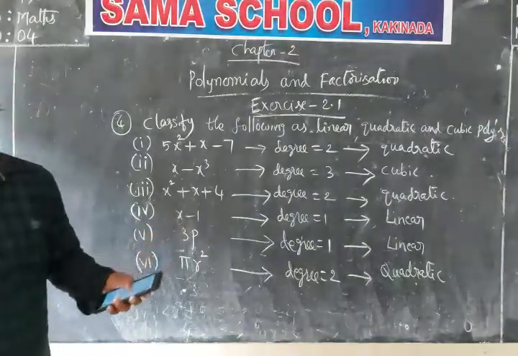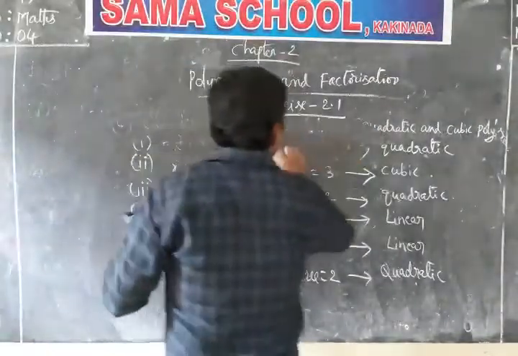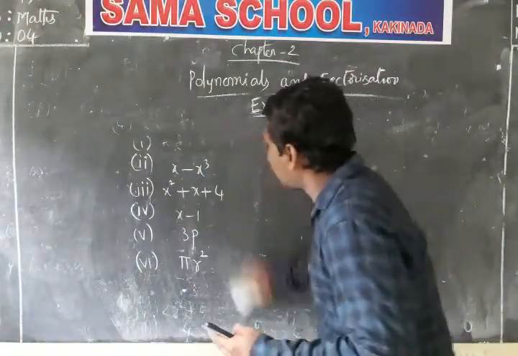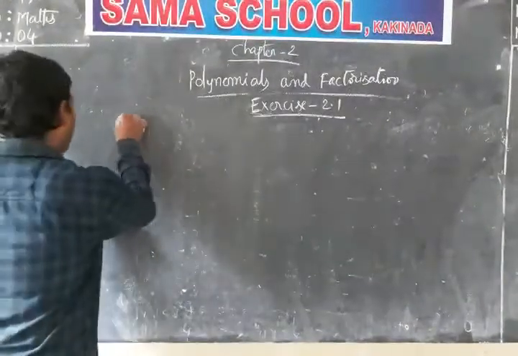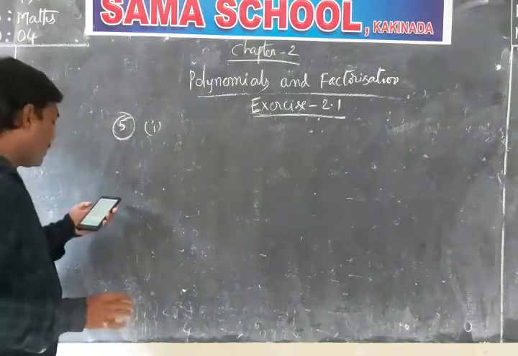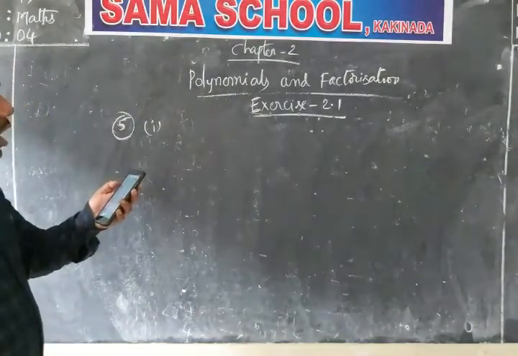Now I want to finish the fifth question also in this exercise. Yes, the fifth one. I want to cover this fifth one also. Write whether the following statements are true or false.